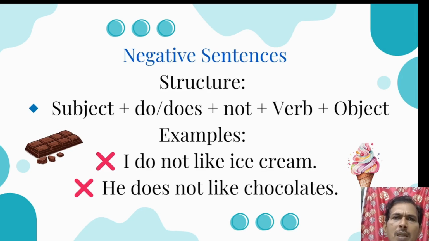For example, she doesn't sing well. They sing well. I play well. He doesn't play well. So when the subject is a third person singular pronoun or a singular noun, we use does to frame negative sentences. In the remaining cases, we use the helping verb do. So these points must be kept in mind while framing negative sentences in the simple present tense.